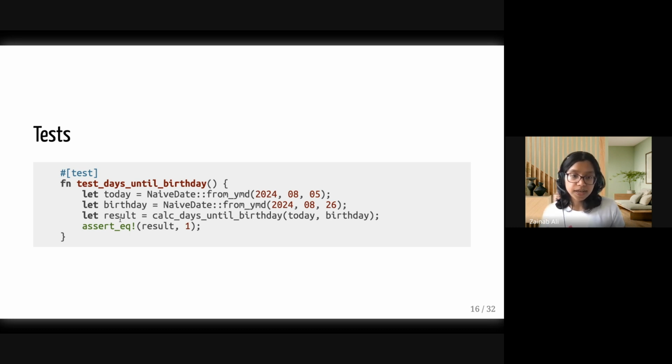So I can write a test now for this case in which we had the bug, right? Today was the 5th, right? And our birthday was on the 26th, but let's say that was the 6th. If we calculate the days until our birthday, we would end up with 1.